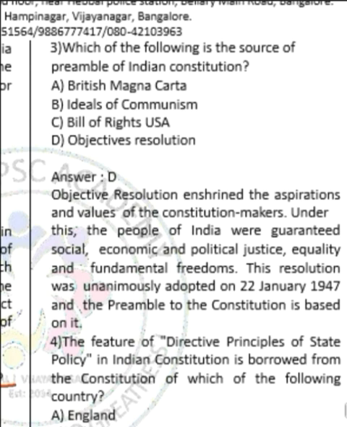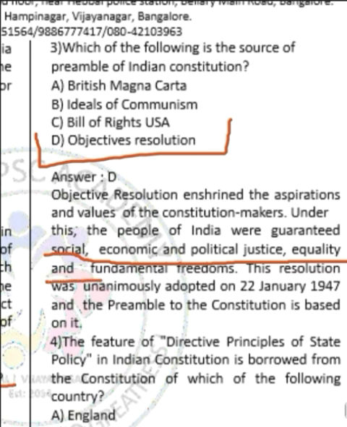Moving on to question number 3. Question number 3 is asking which of the following is the source of the preamble of the Indian Constitution. Correct answer is option D, Objectives Resolution. This Objectives Resolution was passed by Jawaharlal Nehru in the Constituent Assembly, and it promised social, economic, political justice along with equality and fundamental freedoms to citizens of India. This resolution was adopted on 22nd January 1947, and it became the preamble to the Indian Constitution in future.